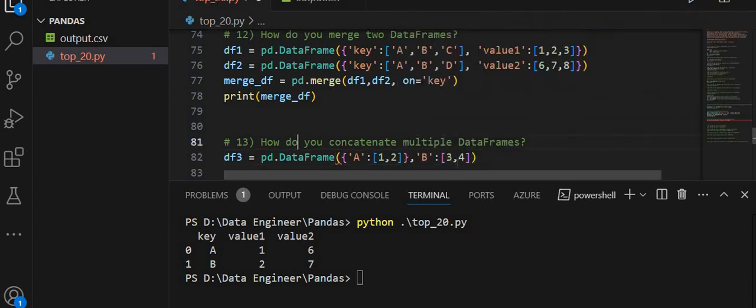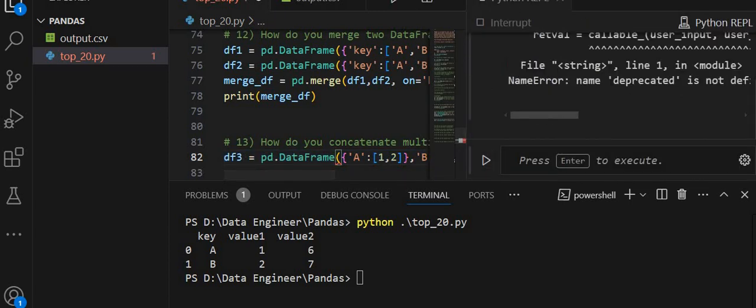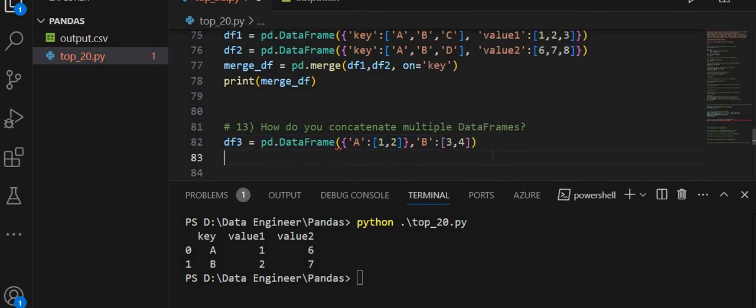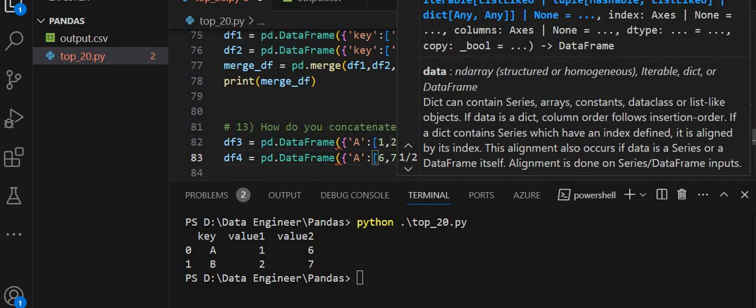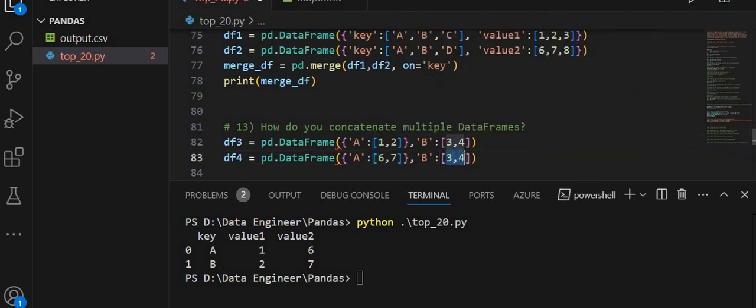After that, I am going to create another data frame named df4, and I am going to change just the values: 5 and 6 for column A, and 8 and 9 for column B.